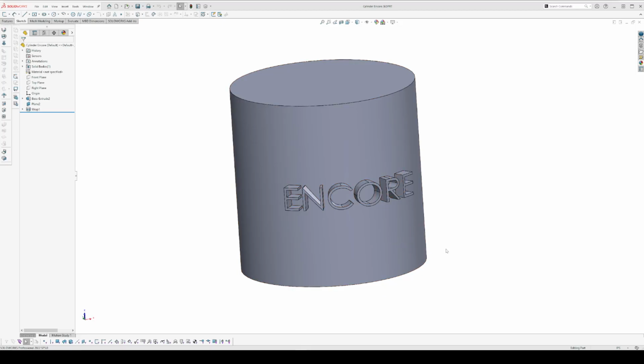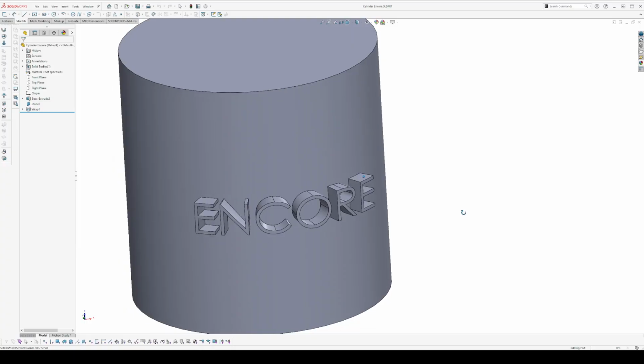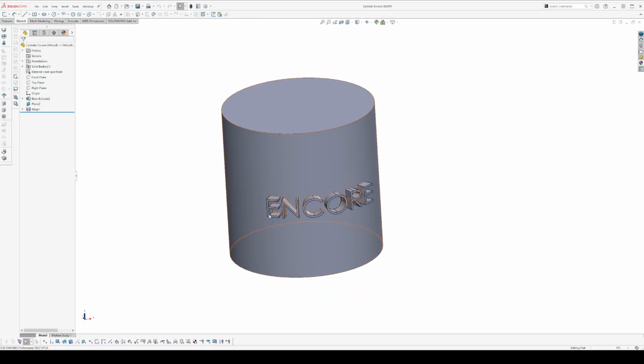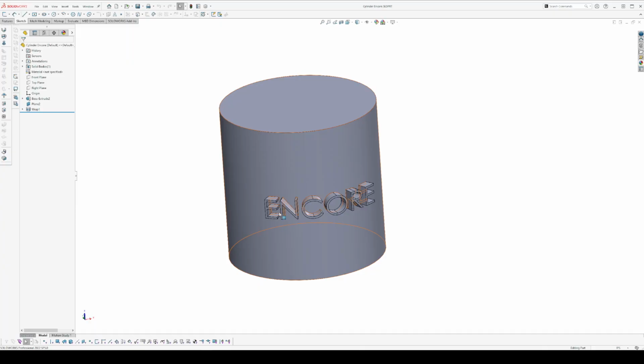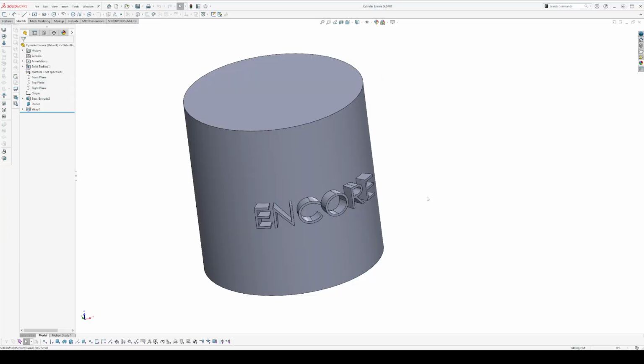In this video, I want to show you how to emboss text on a cylinder in SolidWorks. It's useful for when you want to CNC inscribe text or 3D print text. This is one way of doing it in SolidWorks.